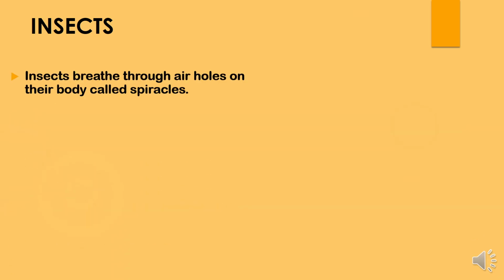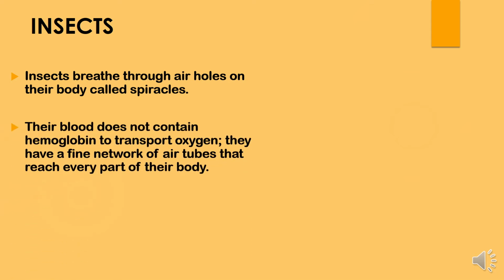Now, which is the breathing organ for insects? Let's study. Insects breathe through the air holes on their body called spiracles. Yes, the breathing organ for the insects is called spiracles, which are the air holes. Their blood does not contain hemoglobin to transport the oxygen. Then the question should arise, how will the entire body get the oxygen?